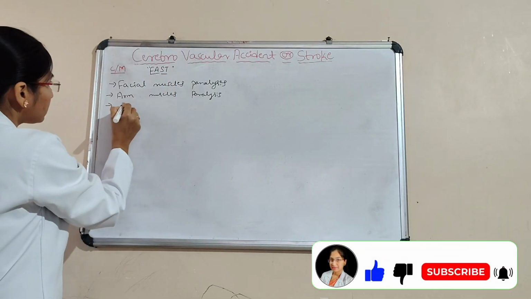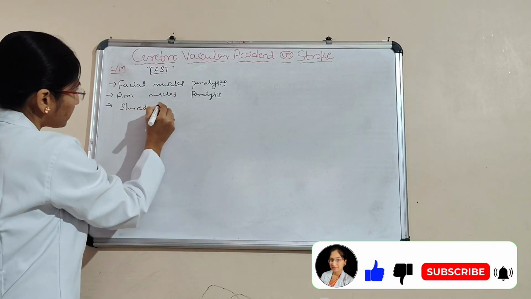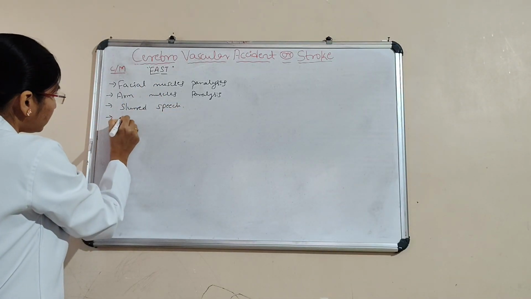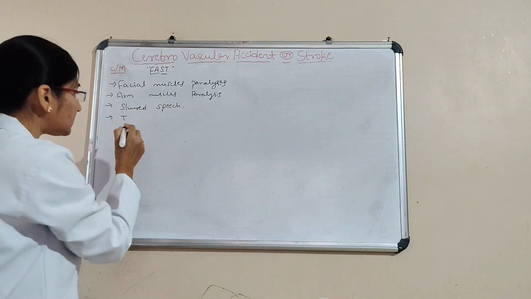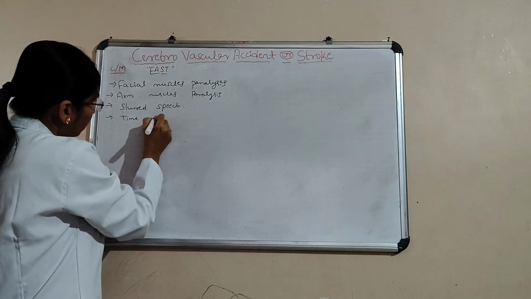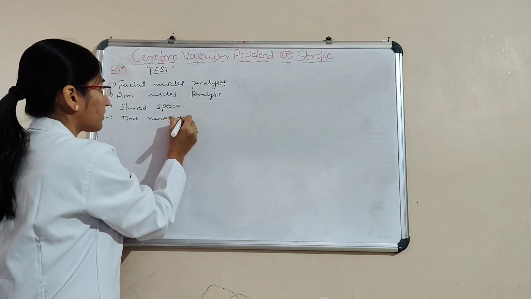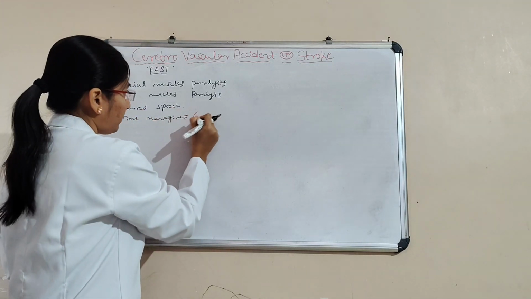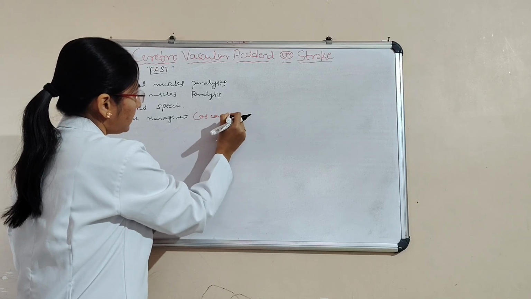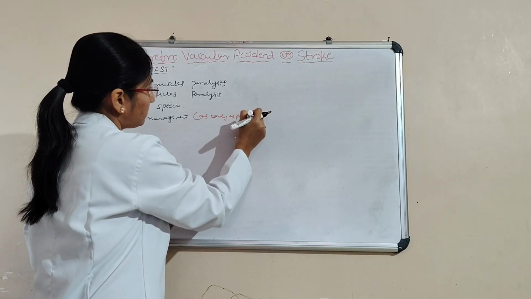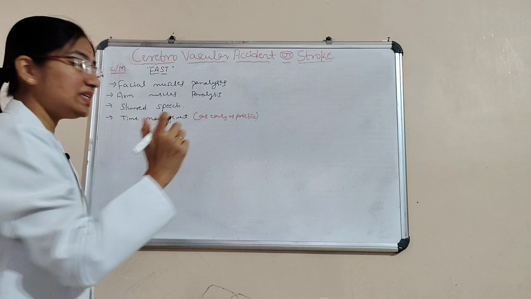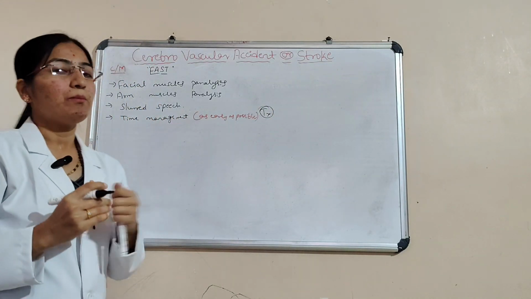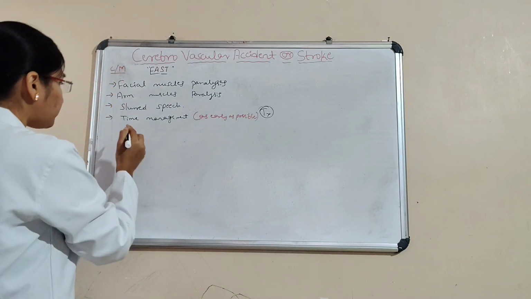S means slurred speech. And T is time management. T stands for time management, that is, treatment has to be taken as early as possible.